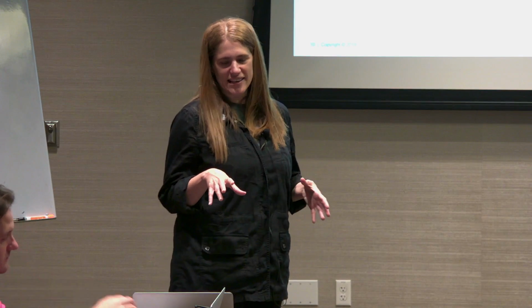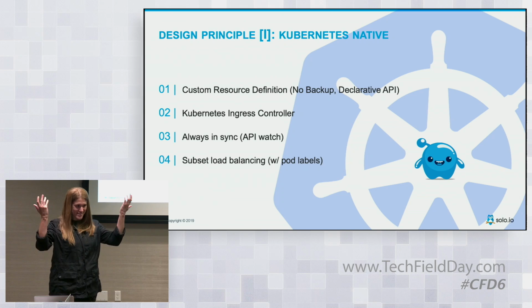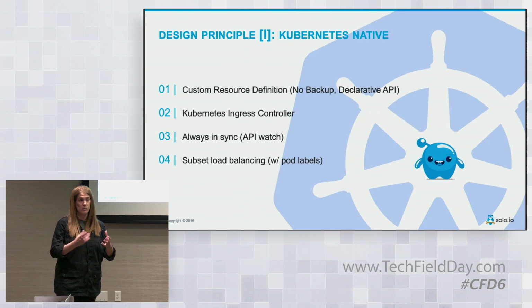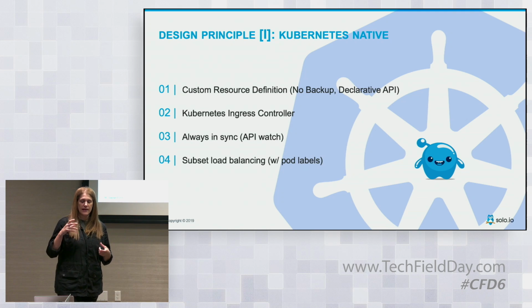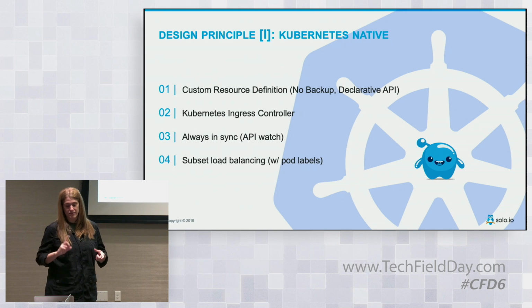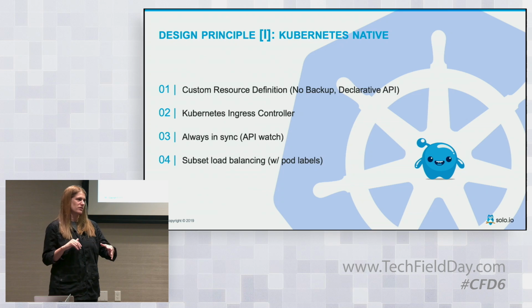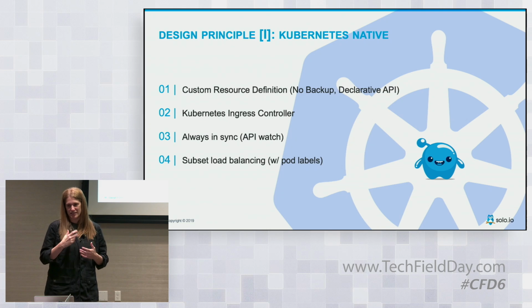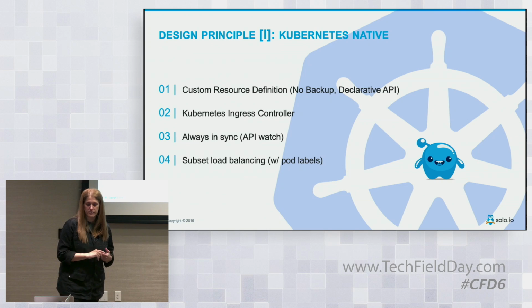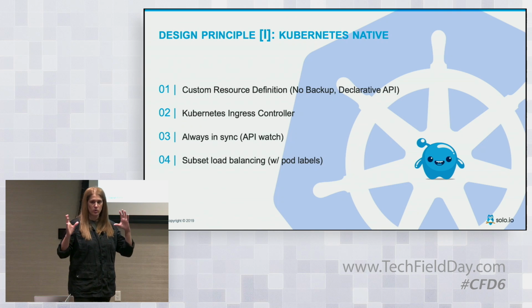So the design principle, as I said, is that we want to make it very, very easy. That's what we talked about on the first slide, if you remember: it's very important that people will be able to actually use it. It's not only an open source project for fun. Therefore, if we're running on Kubernetes, we're leveraging everything it's giving us. We're storing there, and everything is a declarative API. If you look at the Gloo code, it will ring a bell if you ever looked at the Kubernetes or Istio ones, because this is the way we're working. It's really exciting in terms of the declarative API. We're acting as a Kubernetes ingress in case you want, and you don't feel you need all those functionalities.